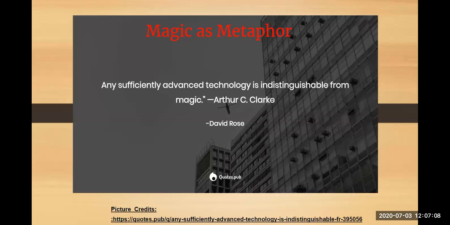Last topic, which we have taken just a small part of, is magic as metaphor. So for now, you just remember magic as metaphor refers to how your ordinary objects are turned into magic, and metaphor is nothing but the element which has created the magic over it. Okay, so that's it for the day. We'll stop here and we are going to go into much more detail in the next lecture. Thank you everyone.